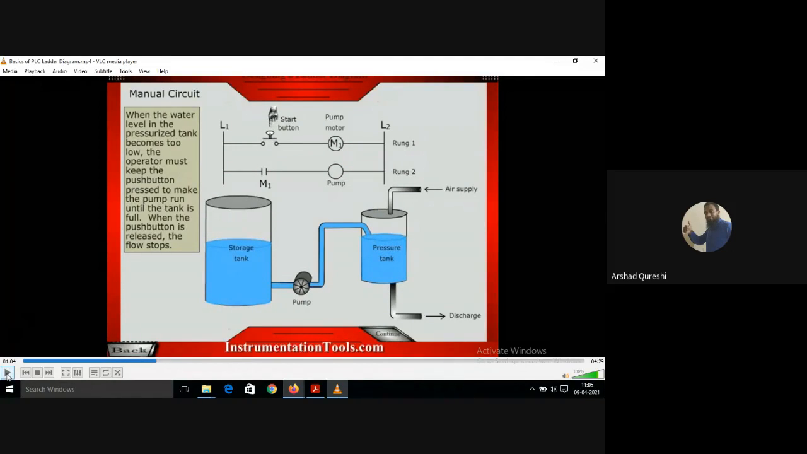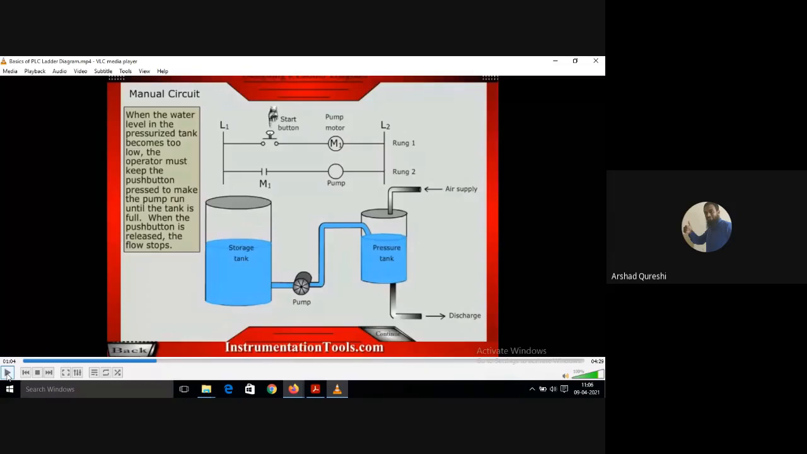See what it is telling: when the water level in the pressurized tank becomes too low, the operator must keep the push button pressed to make the pump run until the tank is full. When the push button is released, the flow stops. Happening here, students, the operator is required.